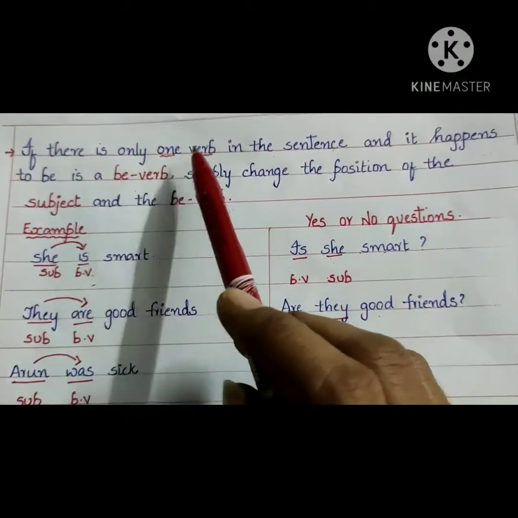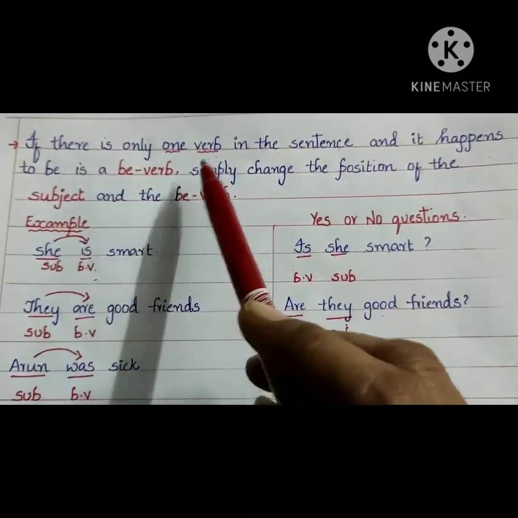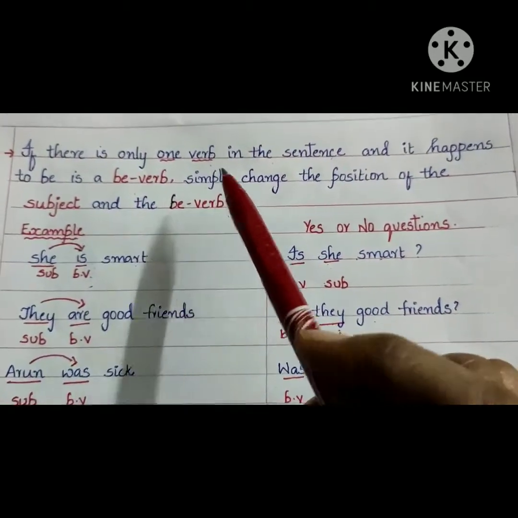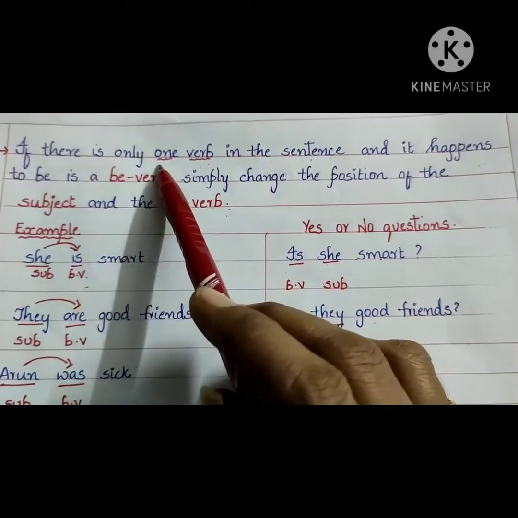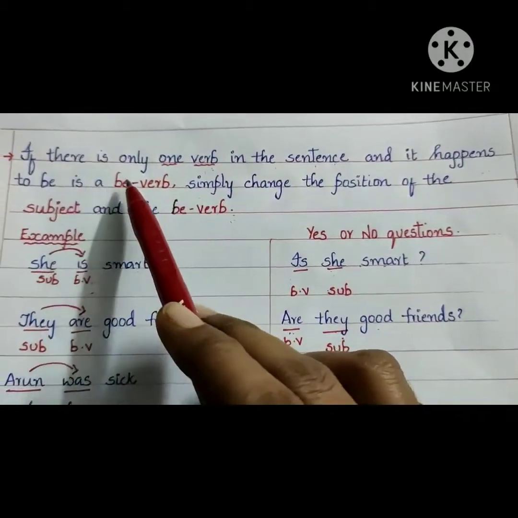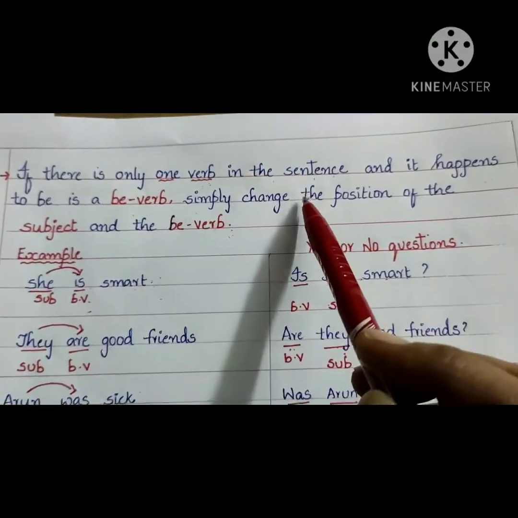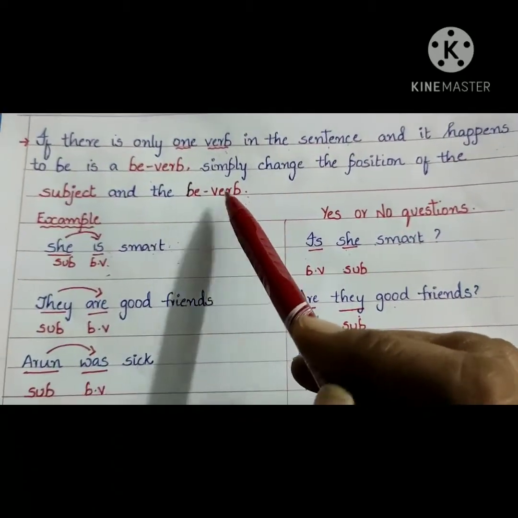If there is only one verb in the sentence and it happens to be a be verb, simply change the position of the subject and the be verb. So, my dear children, if the sentence consists of only one verb, and it is a be verb, you have to change the position of the subject and the be verb.